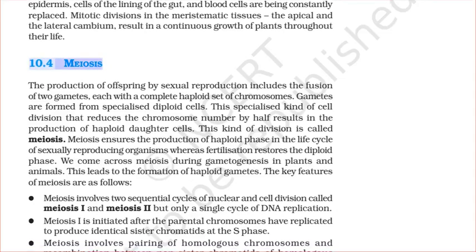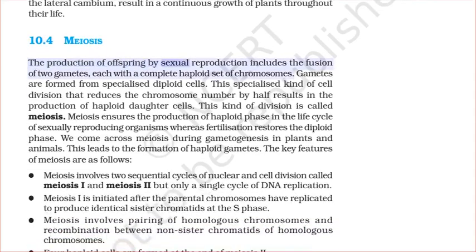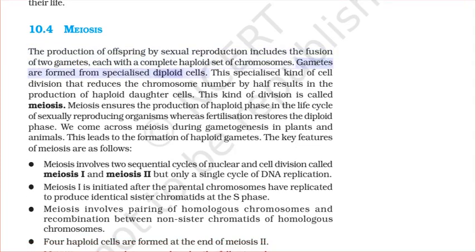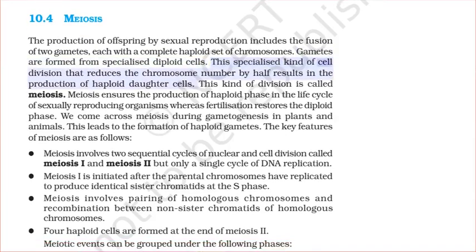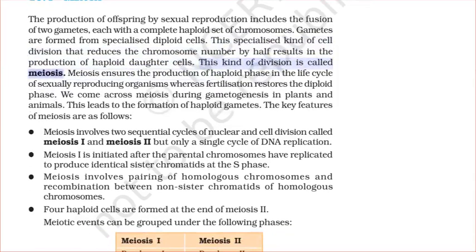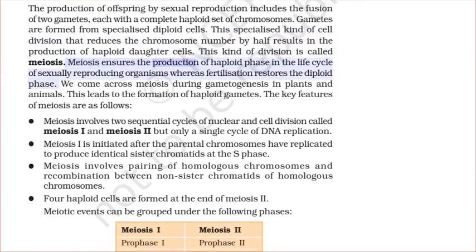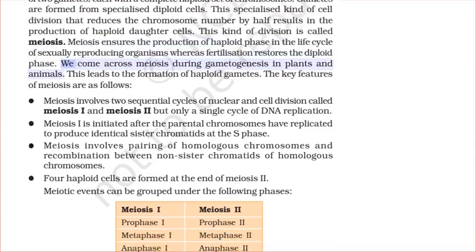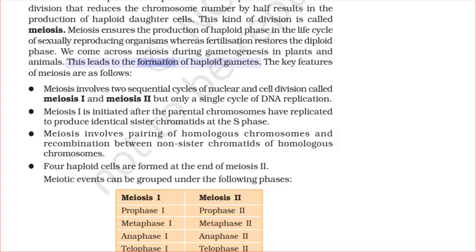10.4 Meiosis. The production of offspring by sexual reproduction includes the fusion of two gametes, each with a complete haploid set of chromosomes. Gametes are formed from specialized diploid cells. This specialized kind of cell division that reduces the chromosome number by half results in the production of haploid daughter cells. This kind of division is called meiosis. Meiosis ensures the production of the haploid phase in the life cycle of sexually reproducing organisms, whereas fertilization restores the diploid phase. We come across meiosis during gametogenesis in plants and animals. This leads to the formation of haploid gametes.